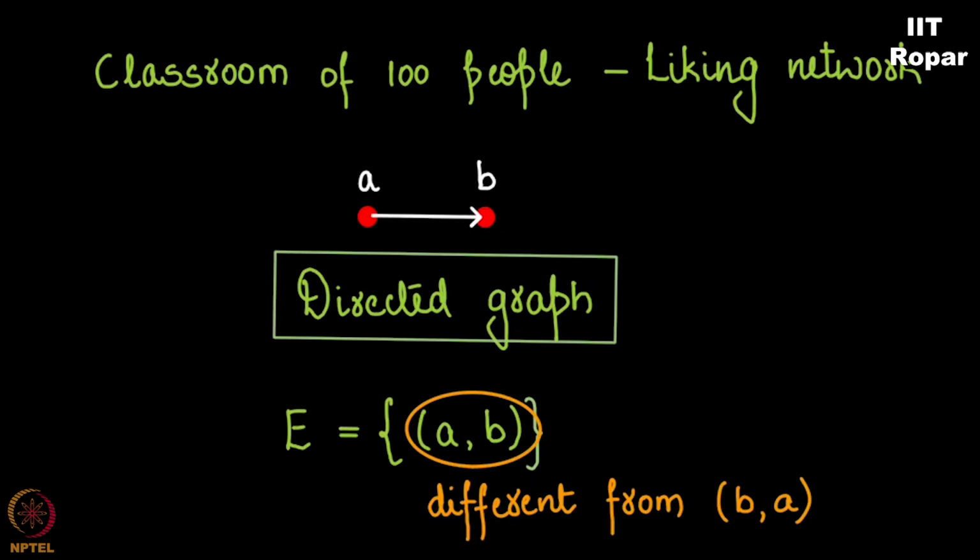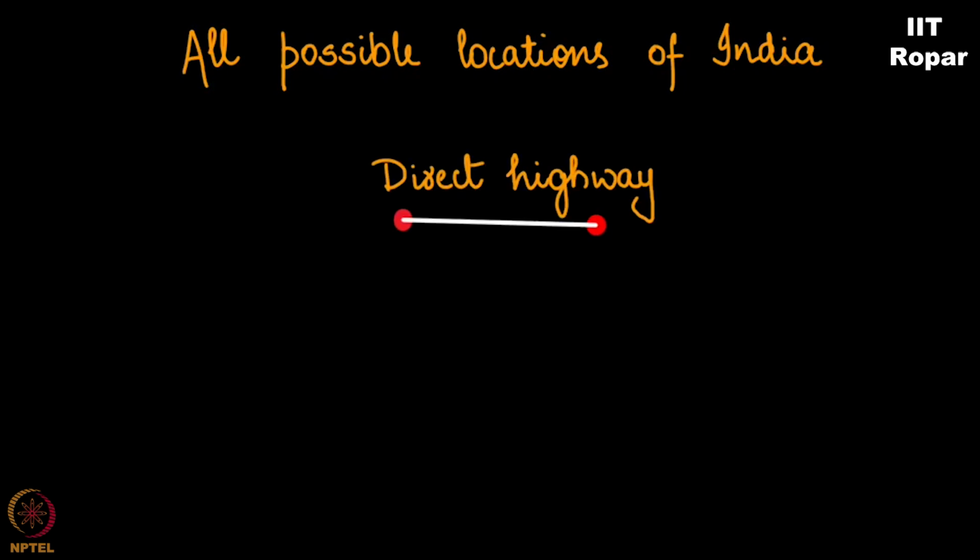Imagine I took all possible locations of India and then I put an edge if there is a direct highway connecting two cities. By that I mean I should not be passing through another city to reach this destination city. What do you observe? Probably between two nodes there could be more than one edge.